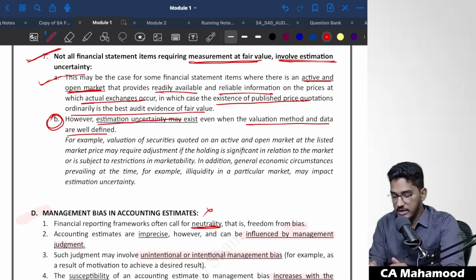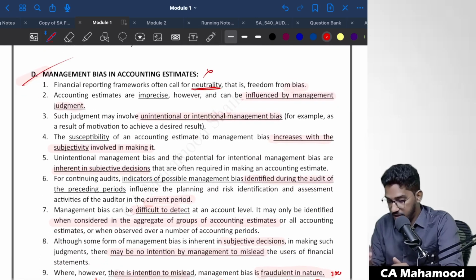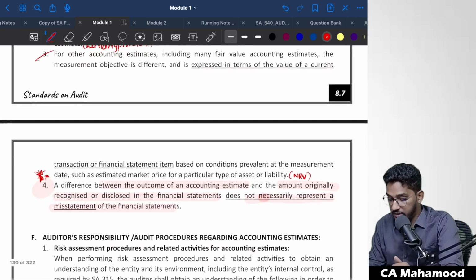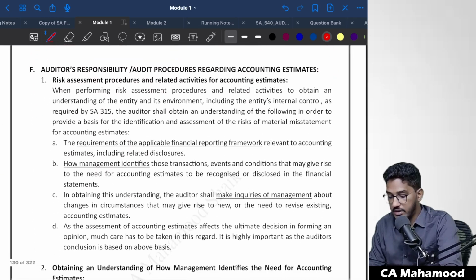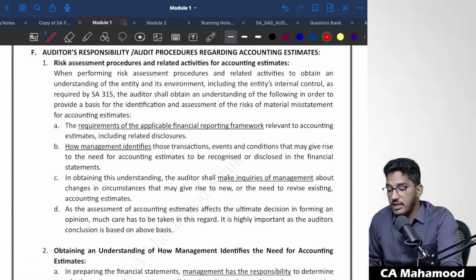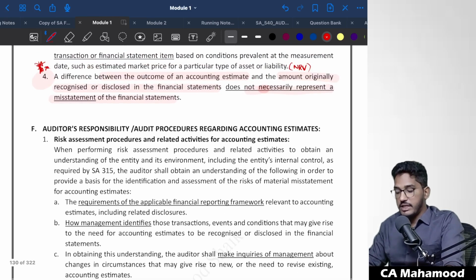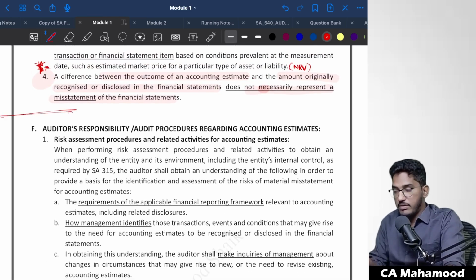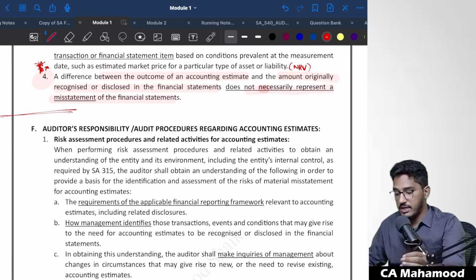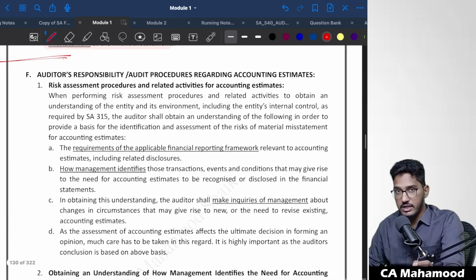So this is what we have regarding the 7th point. This D, anyhow, we are done with. Measurement of accounting estimate, this also we are done with. Now, what is the auditor's responsibility regarding accounting estimates? Till now, whatever we have seen is completely from the management perspective. But as we know, standards on auditing talk about auditor's responsibilities. Let us see what the auditor's responsibility is regarding accounting estimates.